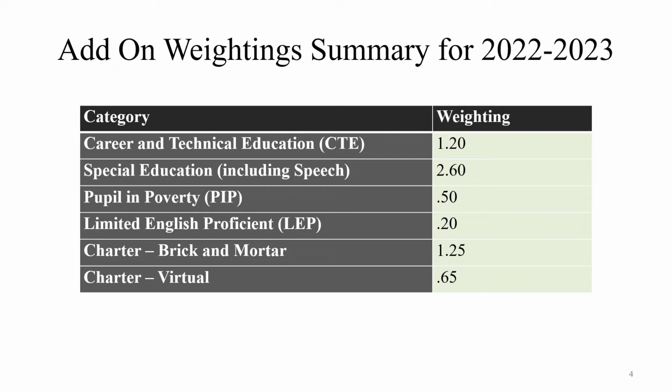Remember that for the 2022-23 school year, there are changes in pupil add-on weightings. However, please note that we are not expecting any required changes for PowerSchool fields and values and student coding within PowerSchool. This means that student identification in PowerSchool for weighting for the 2022-23 school year is the same as in previous years. The actual weighting changes are applied after the PowerSchool data are collected and sent over to the South Carolina Department of Education's Office of Finance.